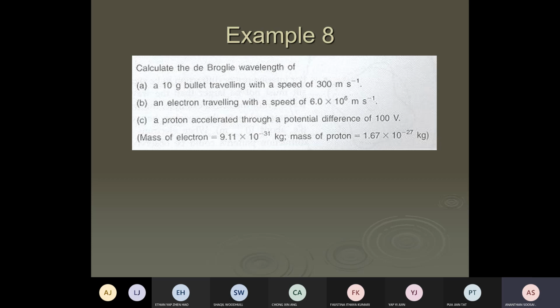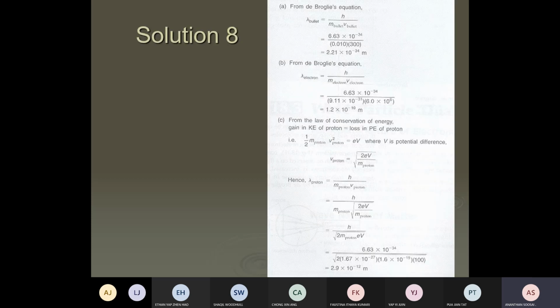Most probably the electron, right? Very little mass. Definitely not the bullet. A very small wavelength will not show a diffraction pattern. Until now, research shows only the electron shows a diffraction pattern, not even the proton. A very tiny particle which has very little momentum has a significant wavelength, which proves the idea of de Broglie. Okay? So this is working.